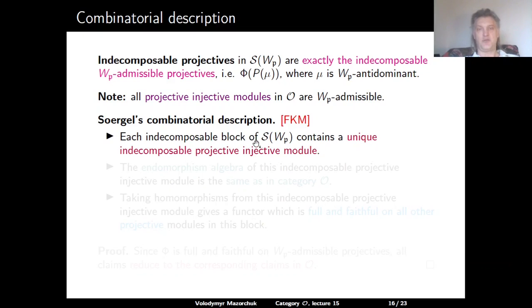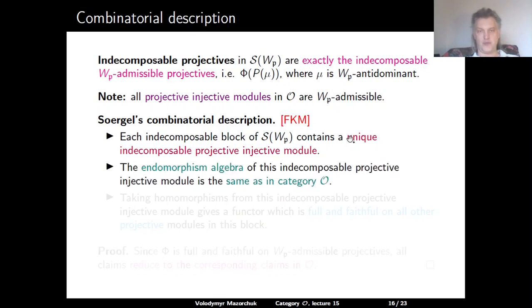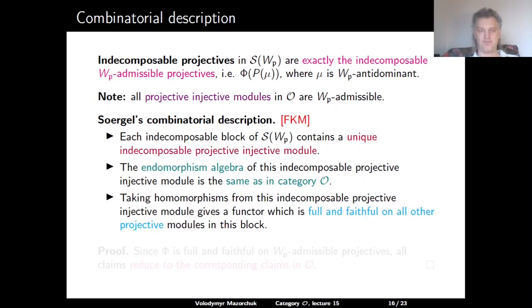So each indecomposable block of SWP contains a unique indecomposable projective injective module. The endomorphism algebra of this indecomposable projective injective module is the same as in category O. So in particular, it's either the coinvariant algebra on the nose or the algebra of certain invariants in the coinvariant algebra.